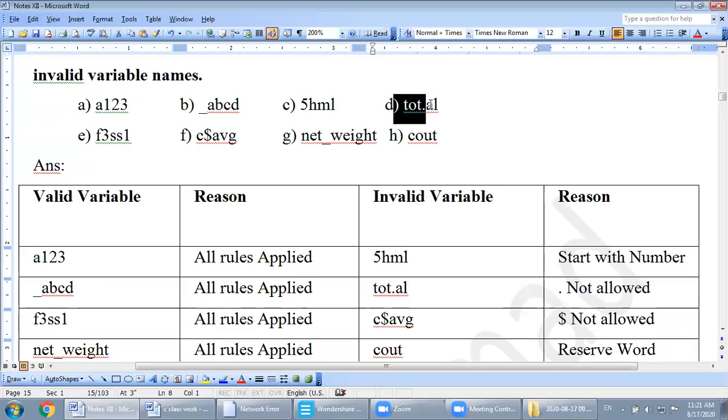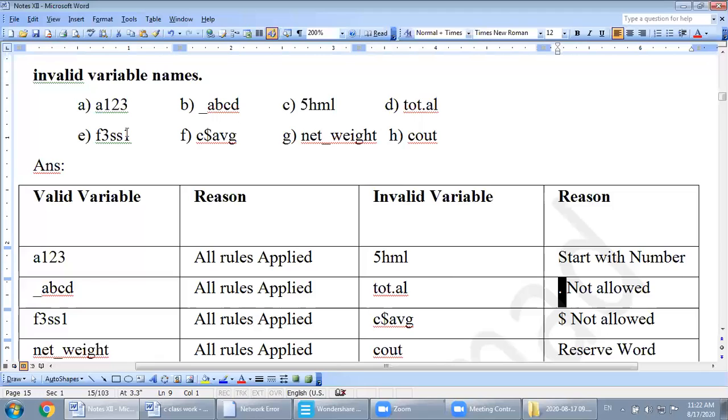Next one is tot.al. I told you in the previous topic that only the special character underscore is allowed. No other special character is allowed. Here I found a dot, that's why it is invalid. Dot is not allowed.